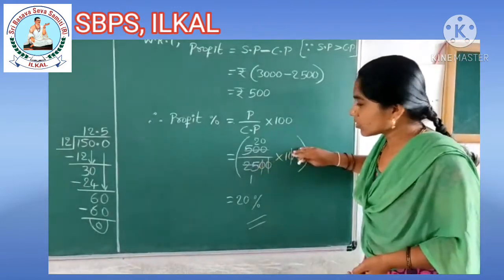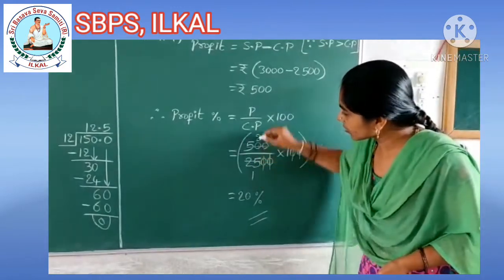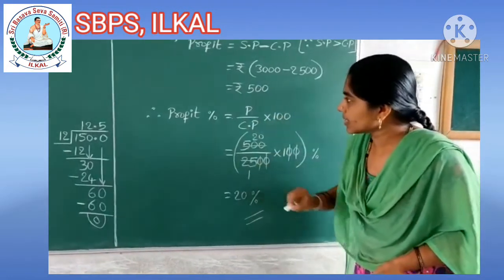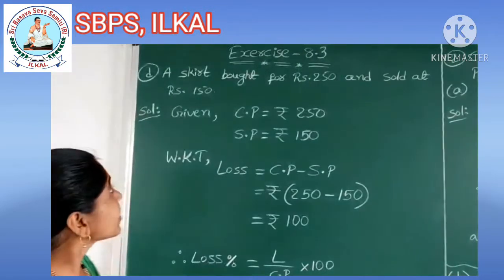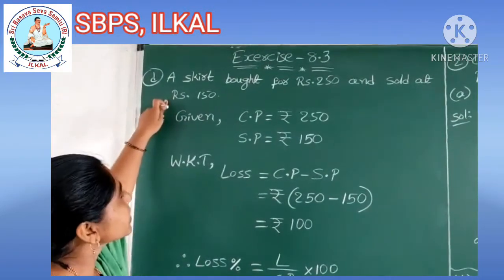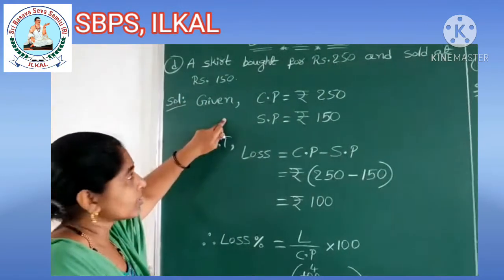Two zeros if you strike out. Here 25 ones are 25, 25 twos are 50. This 0 as it is, which is equal to 20%. Next question, children. A skirt bought for rupees 250 and sold at rupees 150. Here definitely loss it will be.